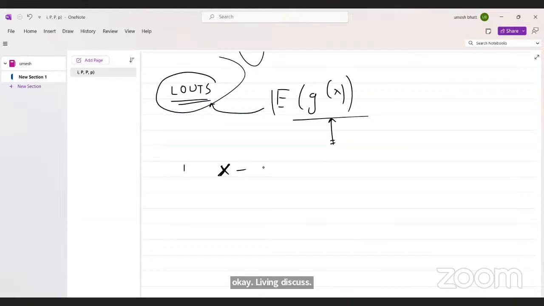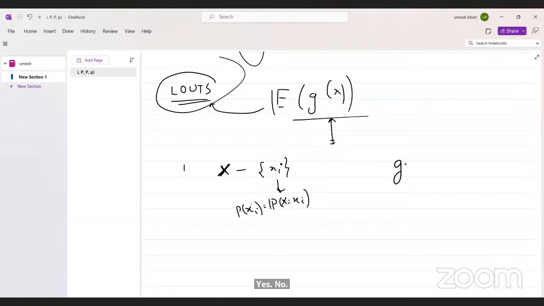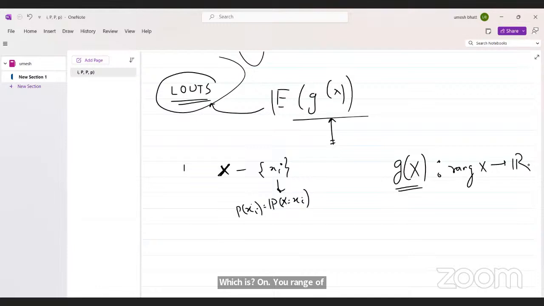So x is my discrete random variable, which takes values x_i along with some probability mass function, p of x_i. Now we have another function g of x, which is a real valued function from the range of x to R.